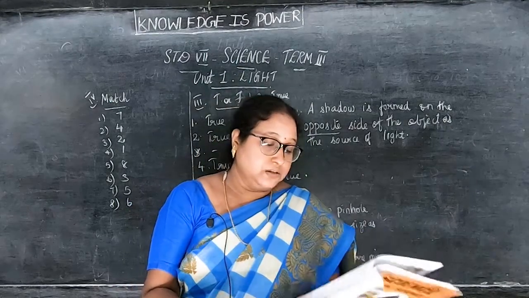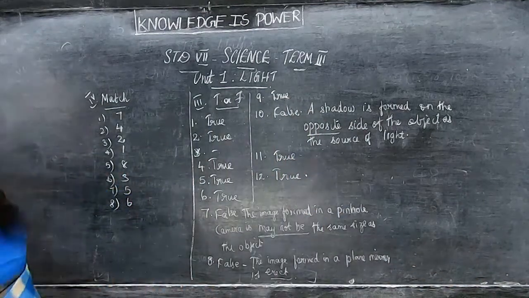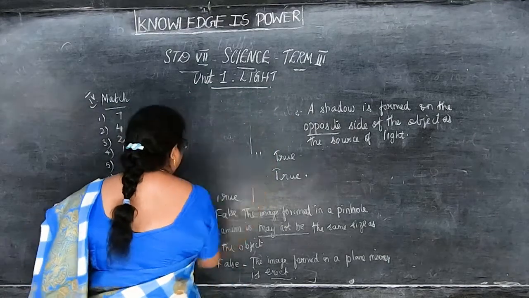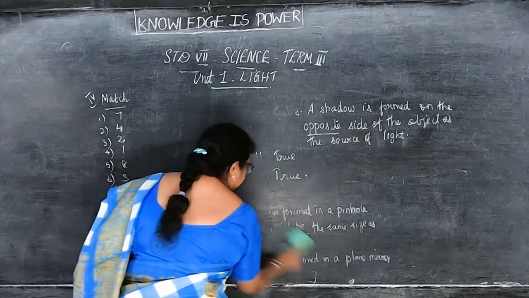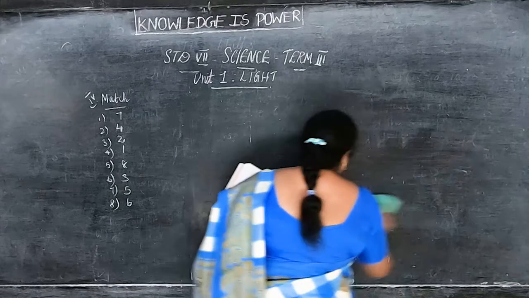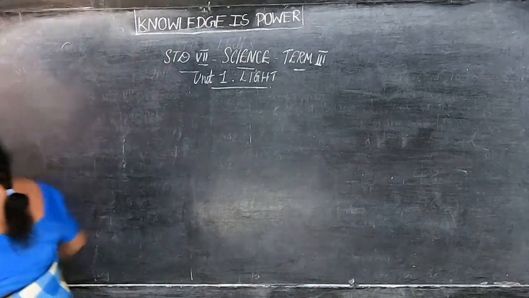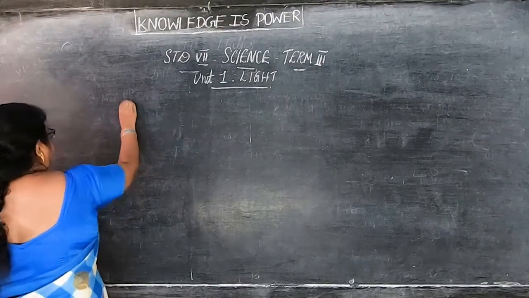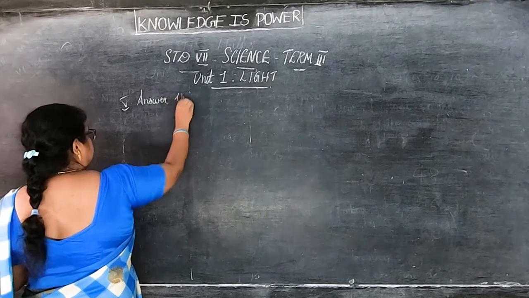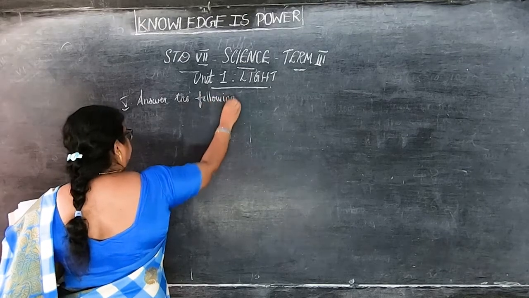Now next we'll go to the answer the following. Shall I rub this, children? Take down this neatly in your book. It will be easy for you to learn for your exam. So as soon as the class is over, finish the classwork. Now next we'll see Roman number 5. Answer the following.